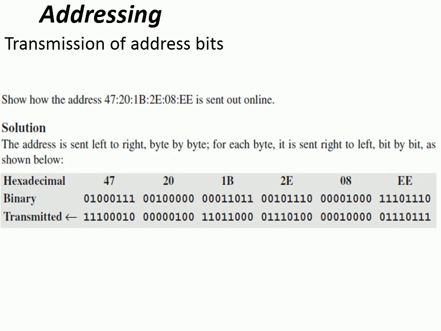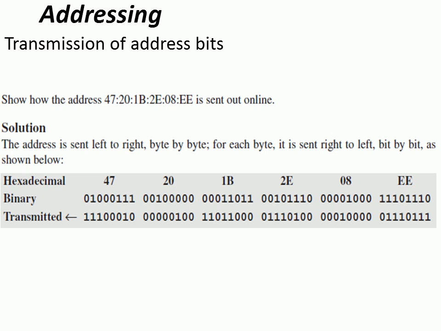So coming to the addressing part, the stations on an Ethernet network have their own NIC, which stands for Network Interface Card. This NIC provides the link layer address of the particular station, right? All the stations have their own NIC from which they get the link layer address.